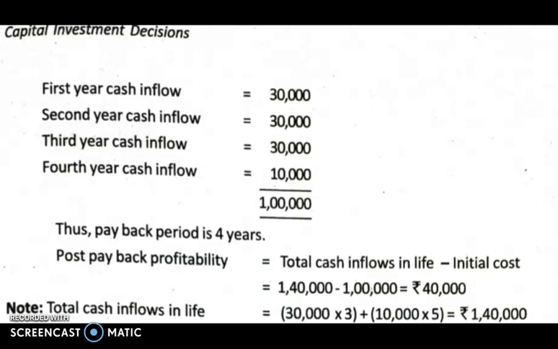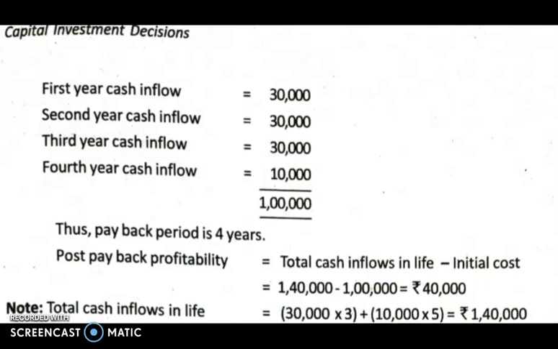So here we do not have to use E plus B by C, because E gives you the complete 4 years and we don't have a balance amount to find B by C. So this problem is simple. We are able to cover the total initial investment with the inflows from the first 4 years. So here the payback period is 4 years.